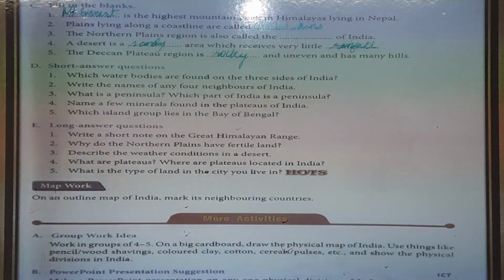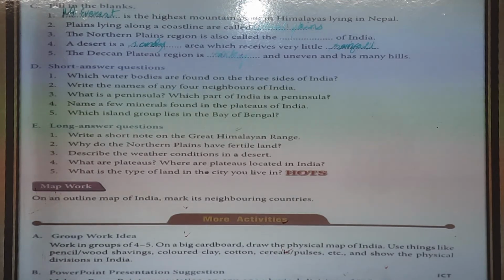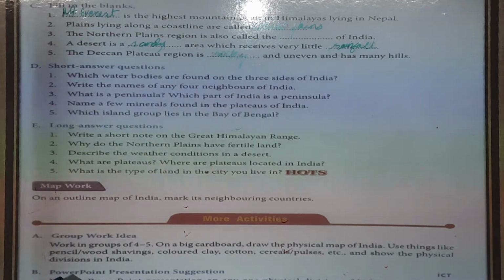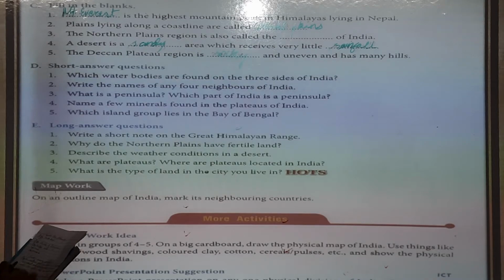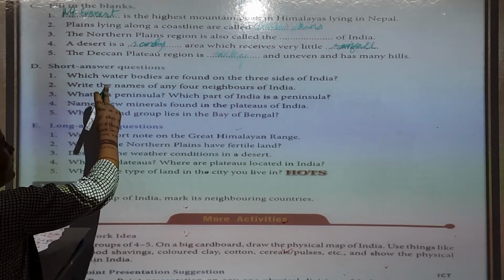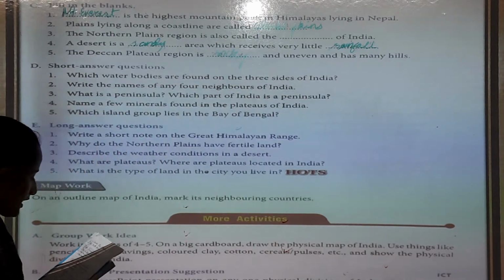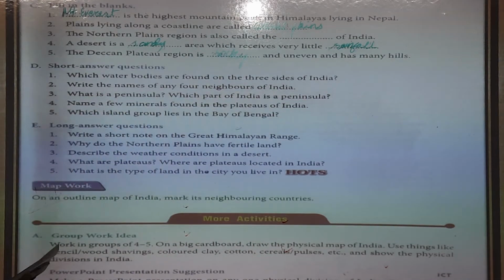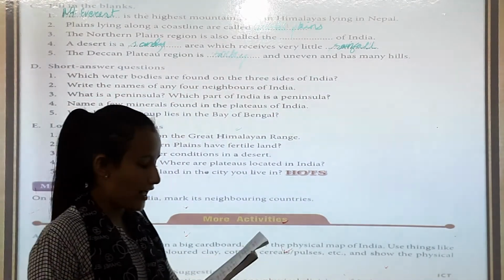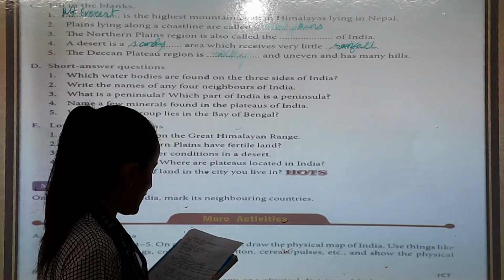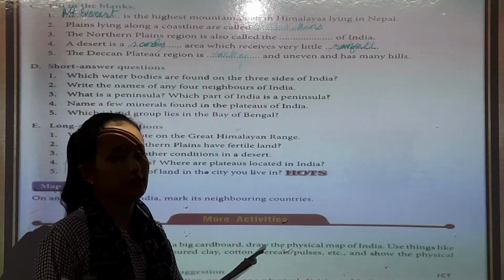So next short answer: which water bodies are found on the three sides of India? The southern part of India is triangular in shape and surrounded on three sides by water bodies.